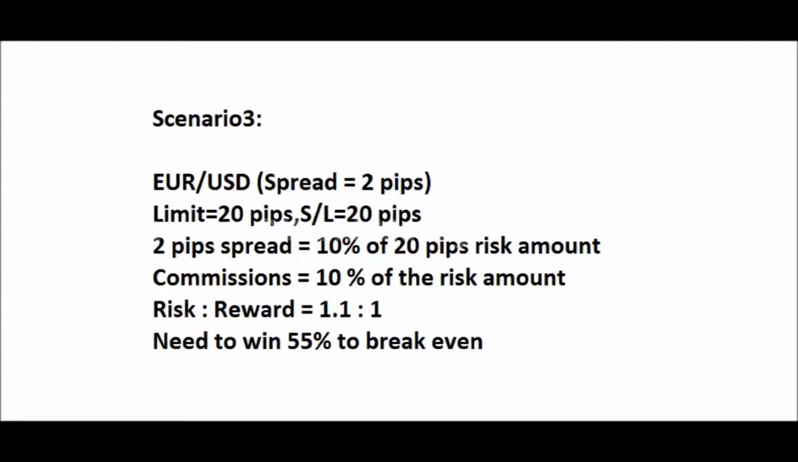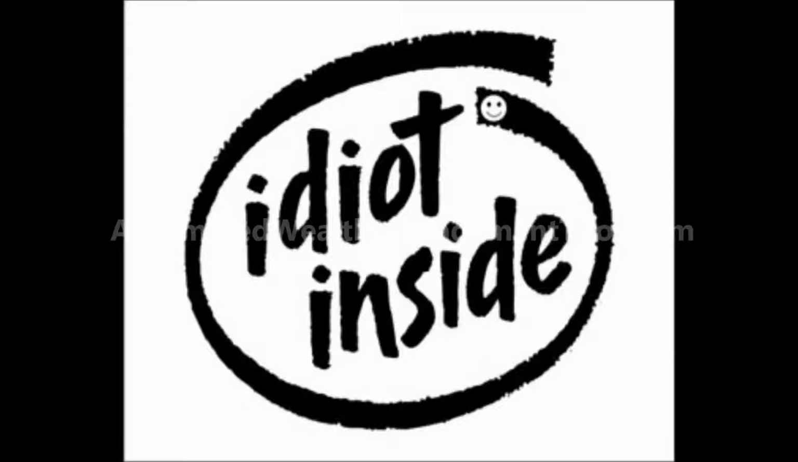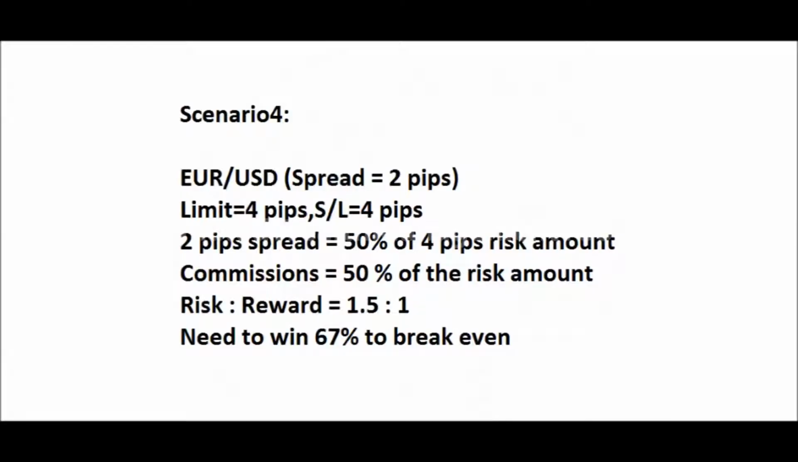Now let us take for example, dumb traders who trade for 2 or 3 pips. Scenario 4. We have a trader who is looking for 4 pips profit, or he has kept a limit of 4 pips and a stop loss of 4 pips. In this scenario he is having a spread of 2 pips. Let us see how much percentage he is spending for commissions for the trade. 2 pips equals 50% of 4 pips. So he is spending 50% as commission. And the risk-to-reward ratio here is 1.5:1. It also means that you have to win 67% of the trades in order to break even.